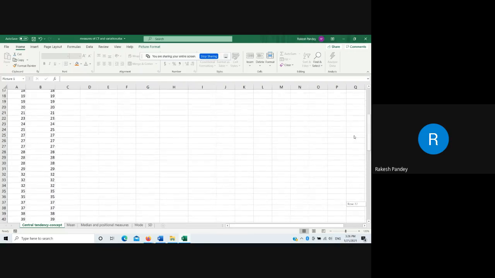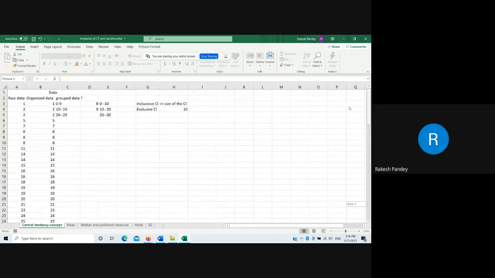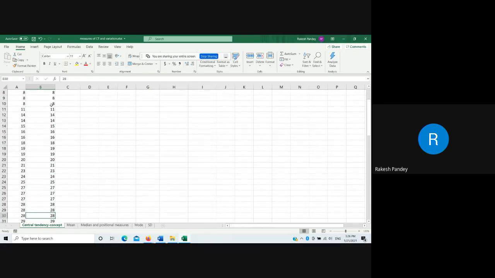One answer would be that, sir, there are 50 data values starting from 1. So let us move to a value, and here 28. This is the 25th data. So sir, for this value, there are 25 values lower than 28 and 25 values equal to or higher than 28. So let us assume that this is the center of the data. One answer may be this.